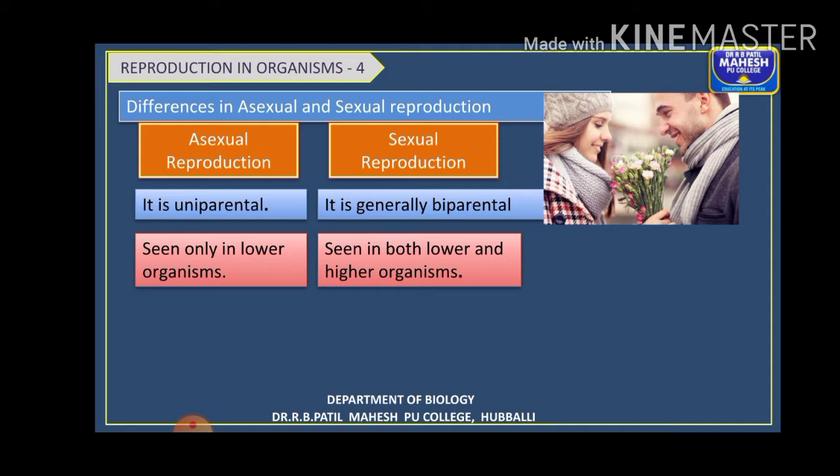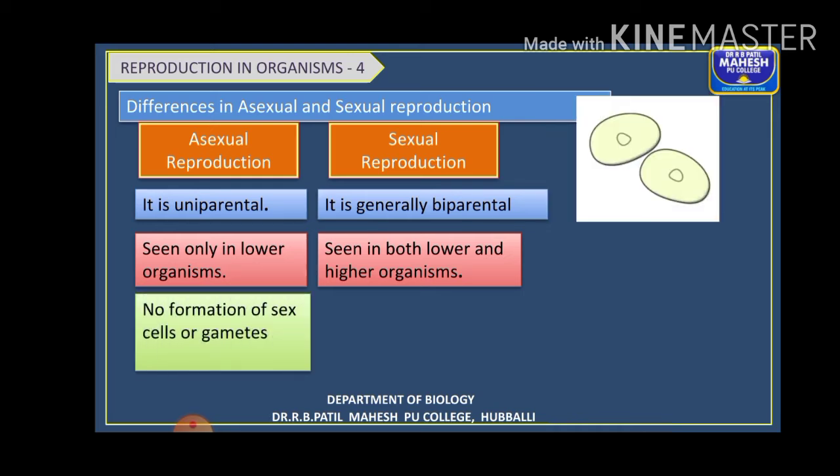That is, in the lower forms you can see a primitive type of sexual reproduction. Though they don't have complex sexual reproducing structures, some primitive modes such as formation of gametes may take place. Higher organisms do not show asexual reproduction.